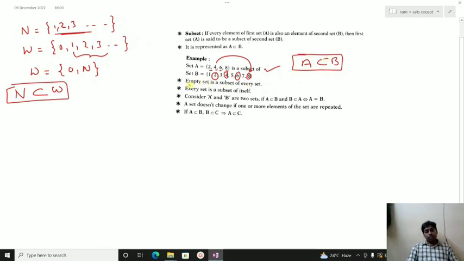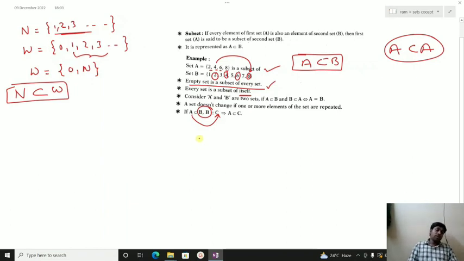I told you this point already: the empty set is a subset of every set. Every set is a subset of itself. If A is there, A is a subset of A only. A set does not change if one or more elements of the set are repeated. If A is a subset of B, and B is a subset of C, then here the common set is B, and A is also a subset of C. Okay, so these are some of the important points regarding subsets.